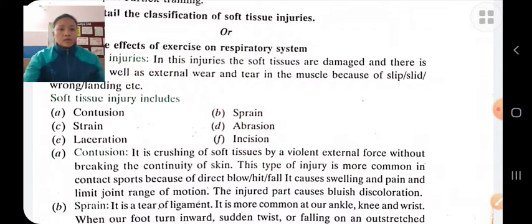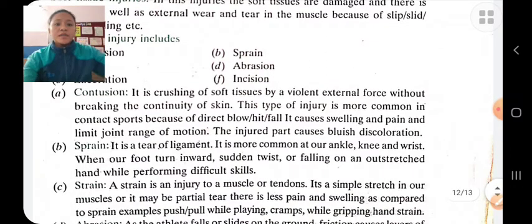Sprain. It is a ligament injury in which the ligament is torn or damaged. It is caused by overstretching of the ligament or twisting of the joint. In sprain, there is swelling over the joint, immobilization of the joint, acute pain, etc.